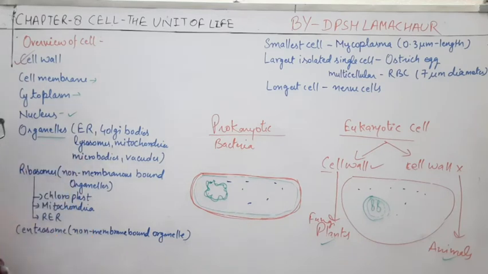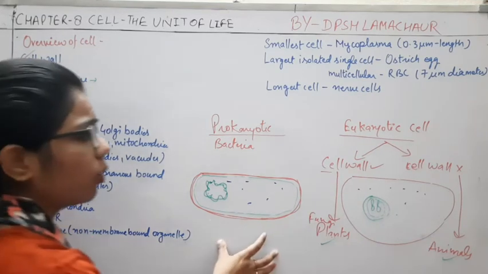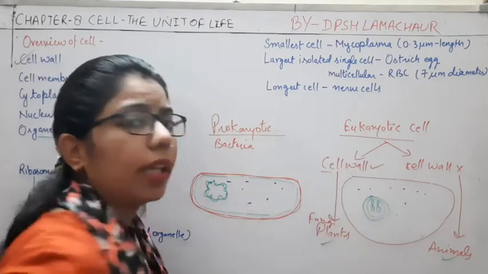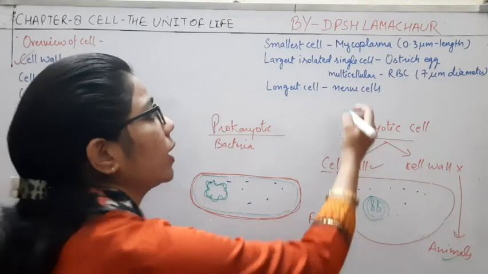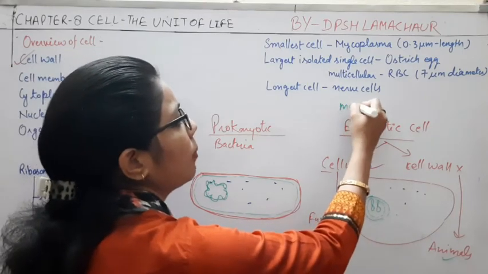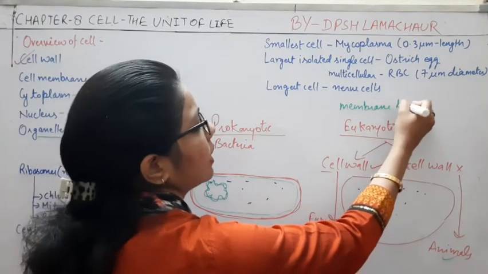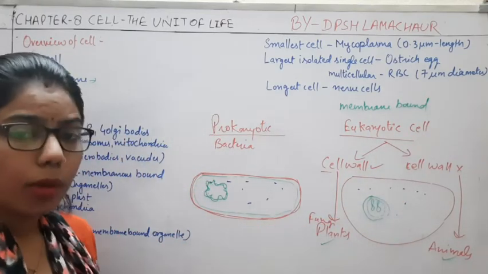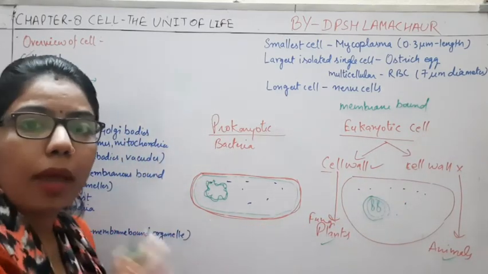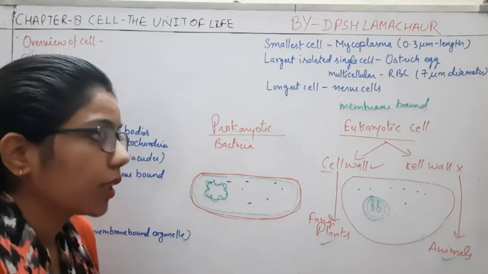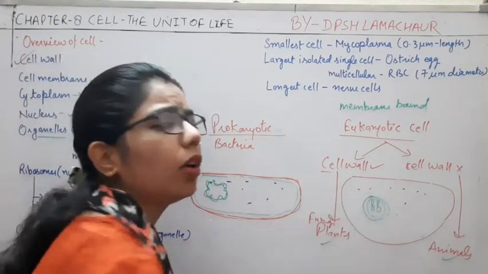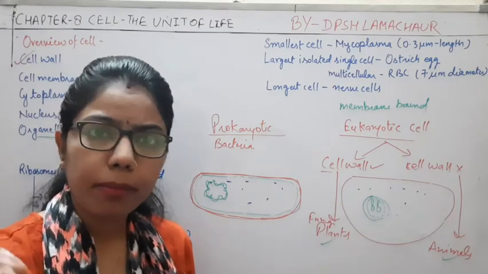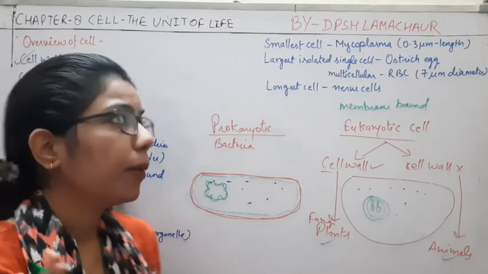After the nucleus, some organelles are present in prokaryotic as well as eukaryotic cells. But in eukaryotic cells, the cell organelles are membrane-bound, while in prokaryotic cells, there are no membrane-bound organelles. For example, the different organelles present in eukaryotic cells all have a membrane.